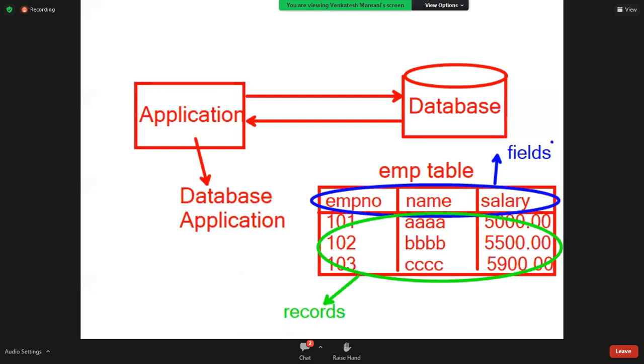So a database is a software and it is an organized collection of data.